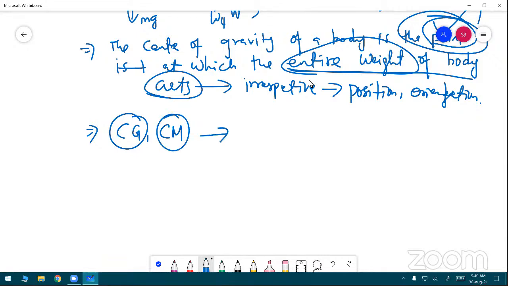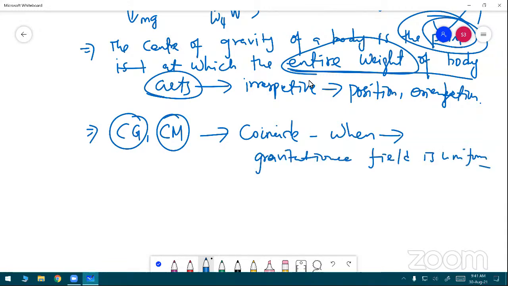This is the condition to note: the gravitational field is uniform. Very good. This is a very important condition for 1 mark. The center of gravity and the center of mass of a rigid body coincide when the gravitational field is uniform across the body.